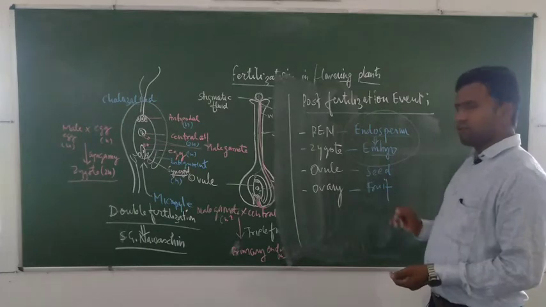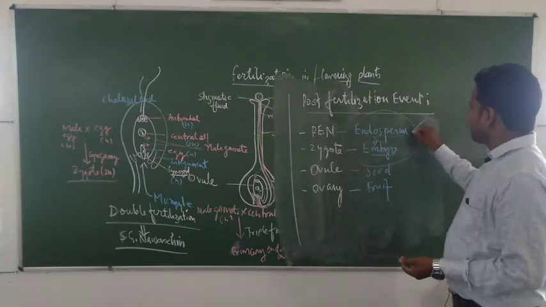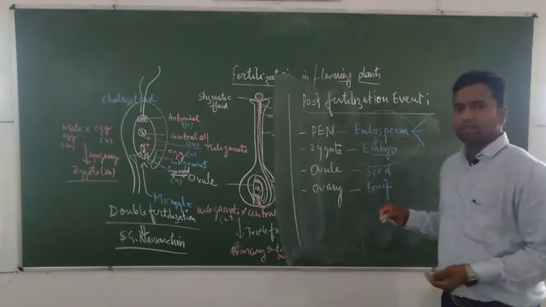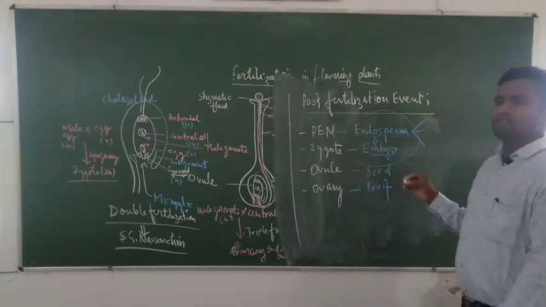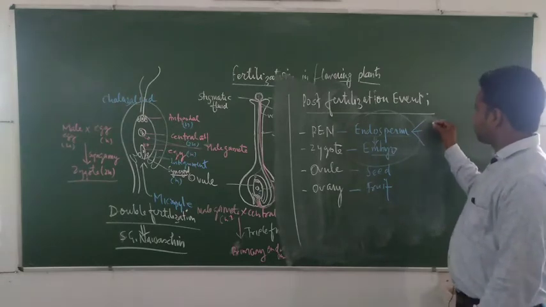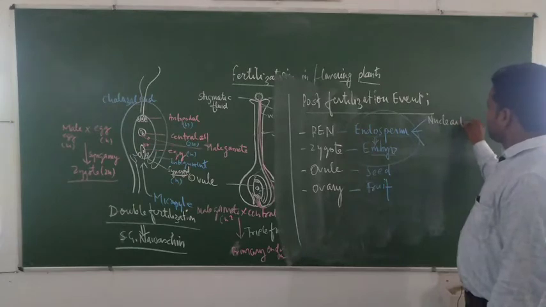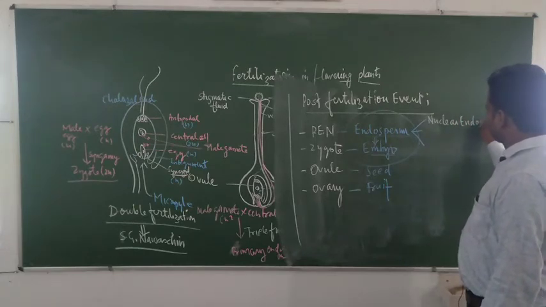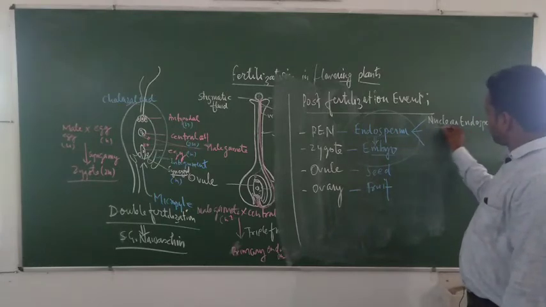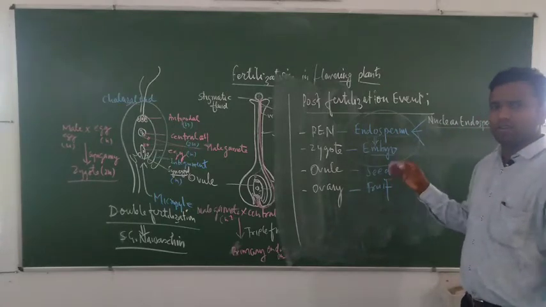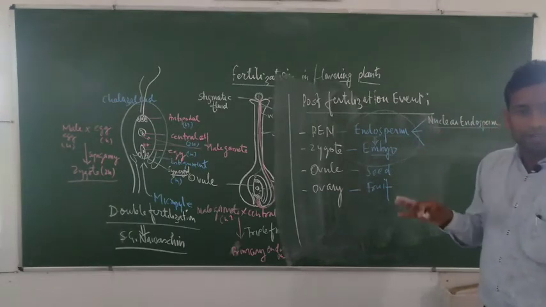Now this is a fruit. First is endosperm. You may know that NCERT also gives that endosperm develops by three types of endosperm development. First is nuclear endosperm. This is how nuclear endosperm develops. It is not given in detail in NCERT.